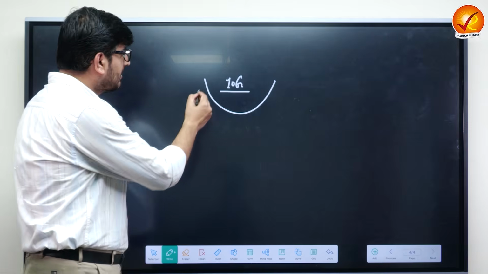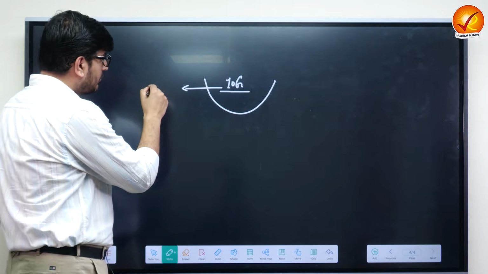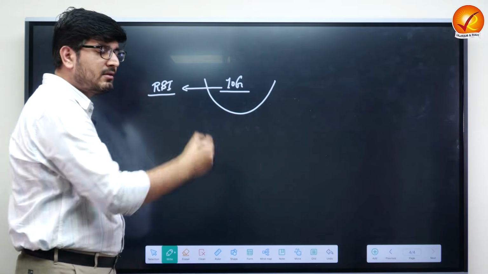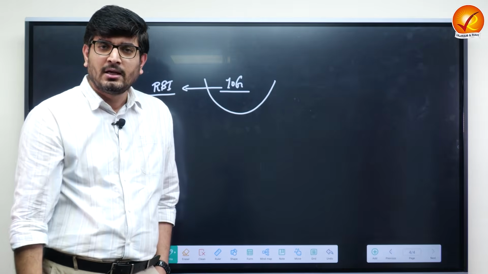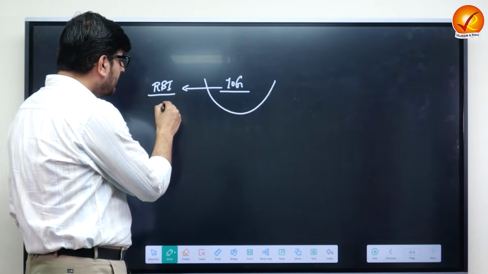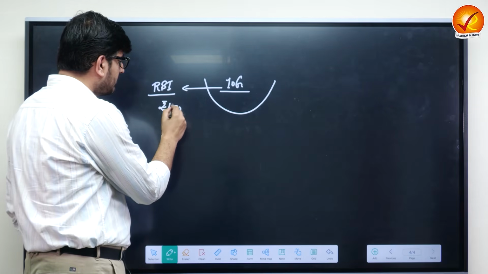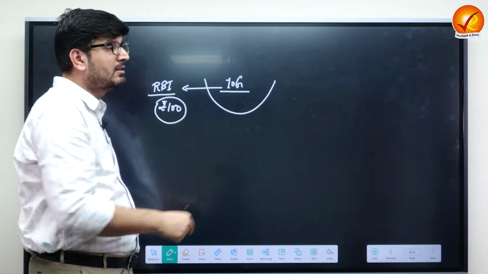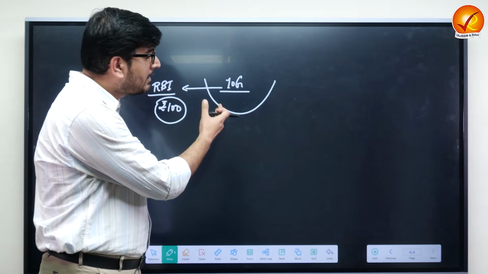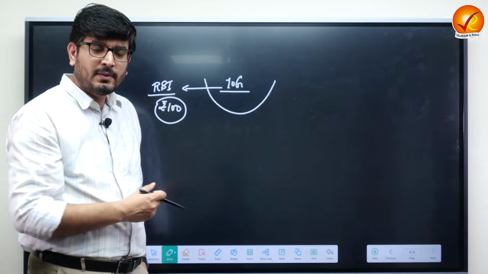Now, let's suppose the central bank of this country, let's assume RBI, because it is the responsible authority to manage money supply in an economy, decides that 100 rupees are enough to facilitate the transaction in these 10 goods. Now, just do the calculation. 10 goods and 100 rupees as money supply.